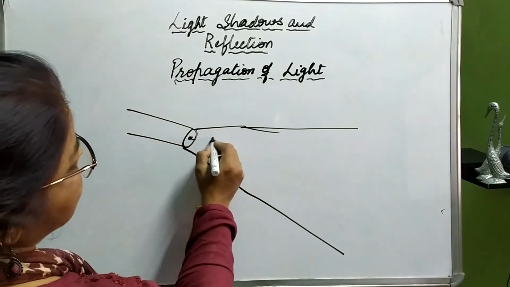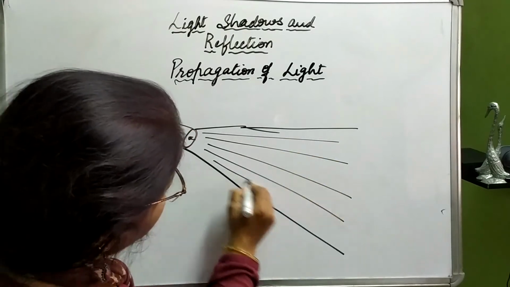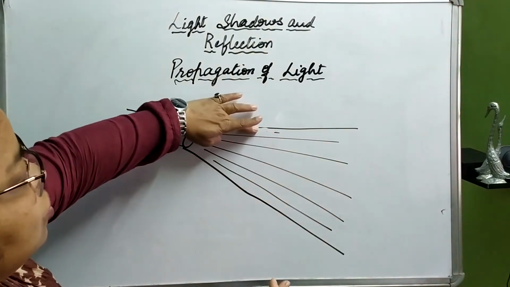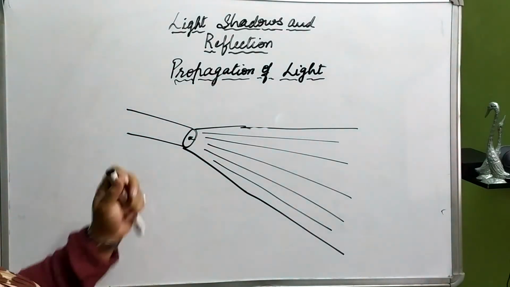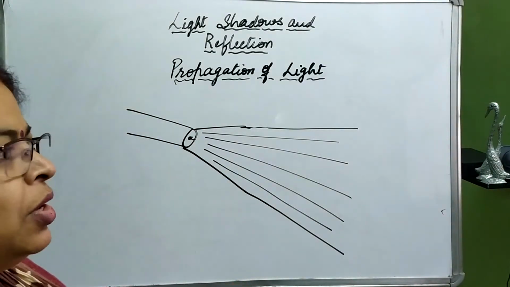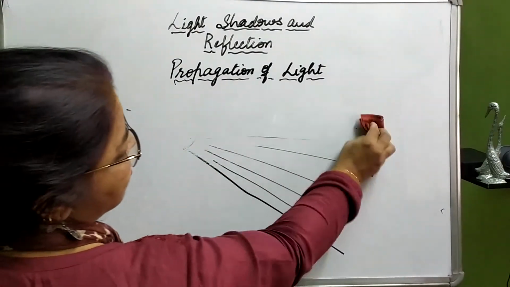You are going to see a beam of light traveling through the darkness, and you can very easily identify the path of the light. Clear? So how does light propagate? Let us study about it.